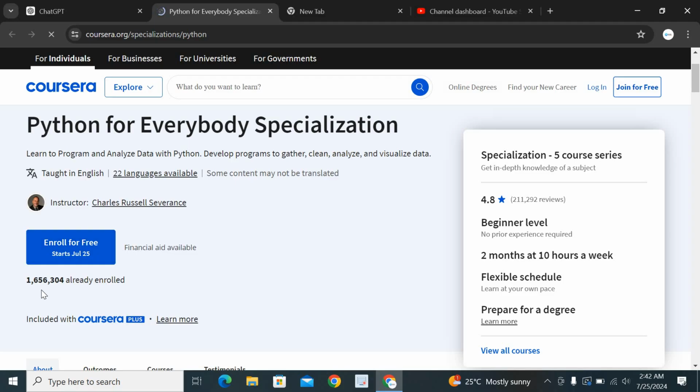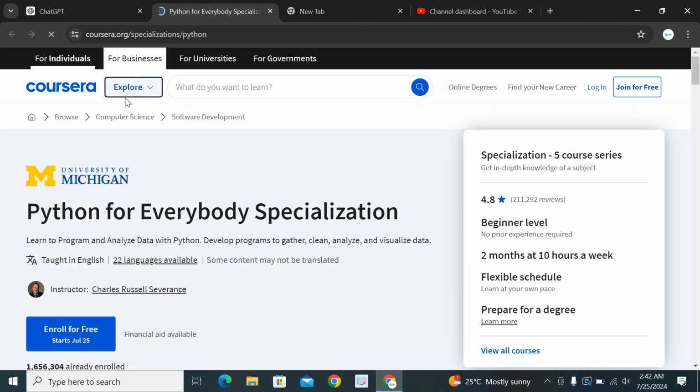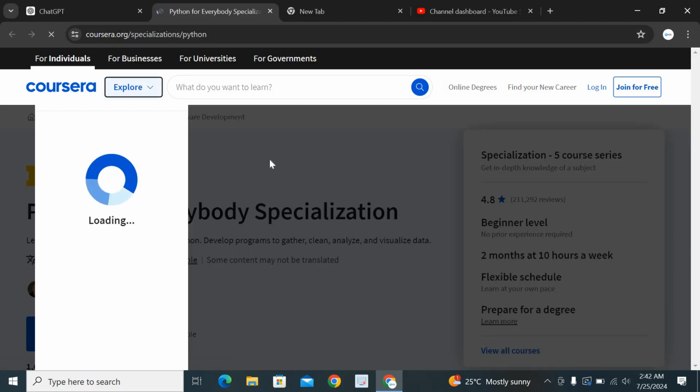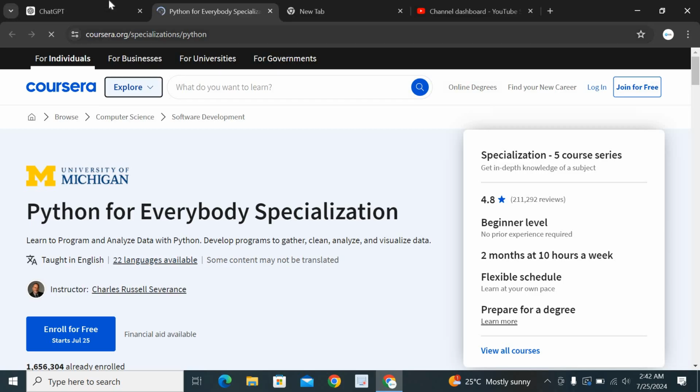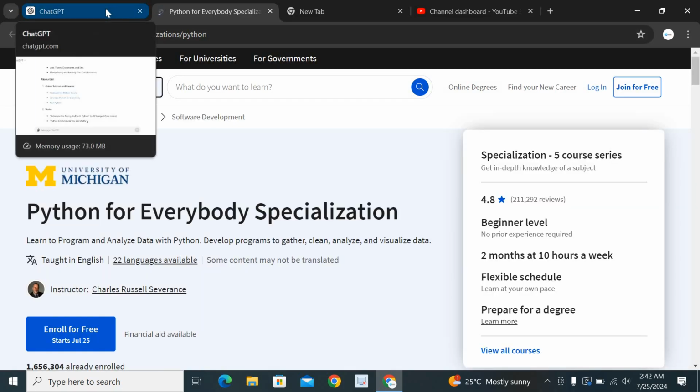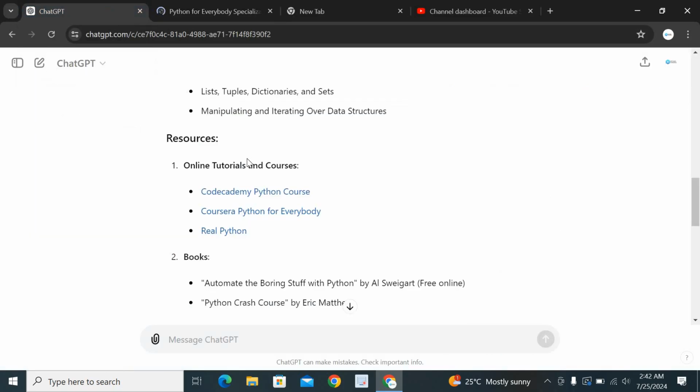It's nice, 1.6 million people already enrolled. So as you can see, it's provided resources for us and given us the link to these resources as well. Same with these other ones, Code Academy Python course and Real Python. If we click on them, it's going to take us to those websites as well. And so, right, we have our resources.